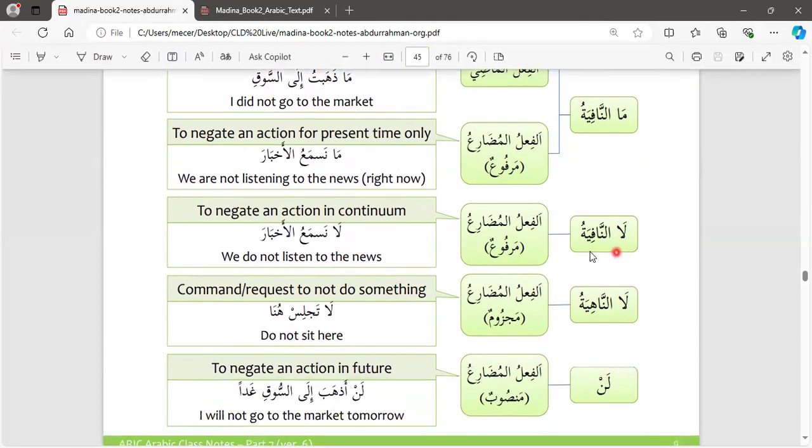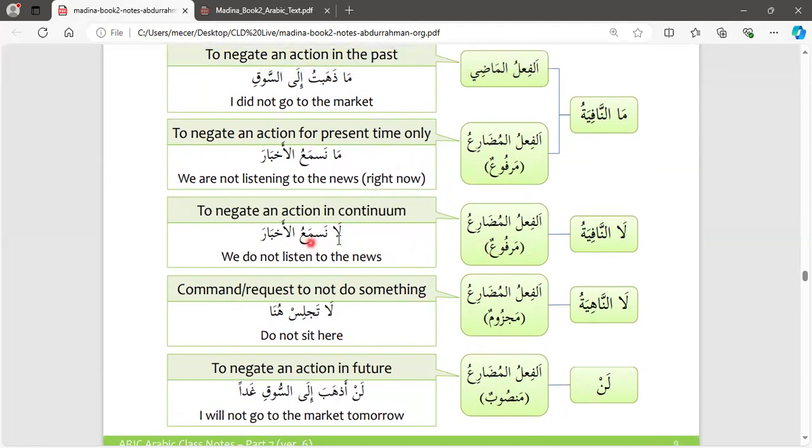We also learned about la nafiya. La nafiya is in fi'l mudari. It remains marfu'un. For example, here la nasma'u. It doesn't change anything, but it changes the meaning if you translate. Remember, it says we are not listening if it was ma, but when it says la, it negates the action as a continuous thing. So it means you don't listen to the news, it's a continuous thing. We do not listen to the news. So here it's negating the present tense verb.